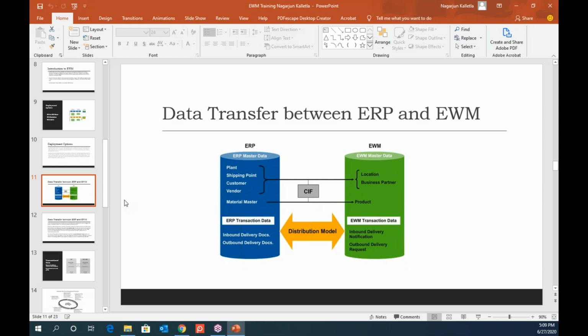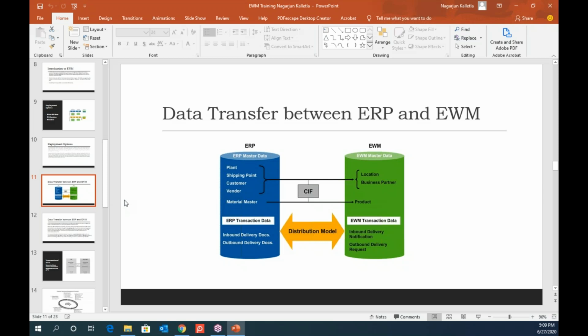They'll be replicated in EWM, because when you create an inbound delivery for a purchase order, what will happen? An inbound delivery gets generated on the EWM as well. It will have a business object in between that does the replication part, and that replicated inbound delivery in EWM is different. It will have different parameters altogether. It's not like what we have in inbound delivery on ERP side. So it has its own different transactions to handle it, right?